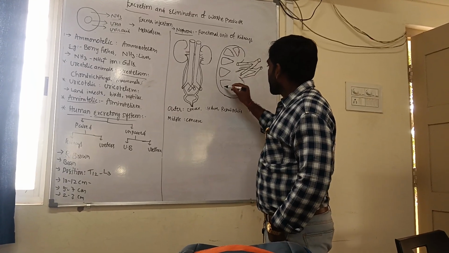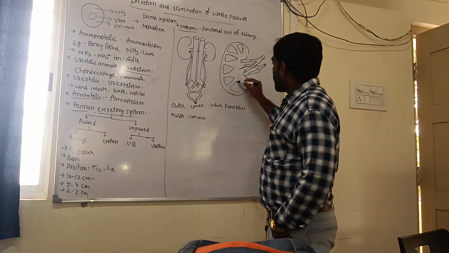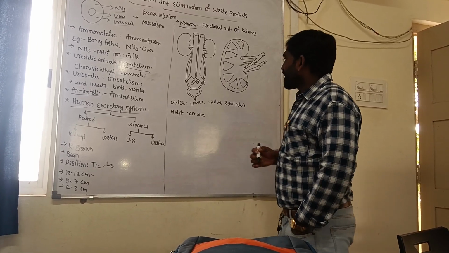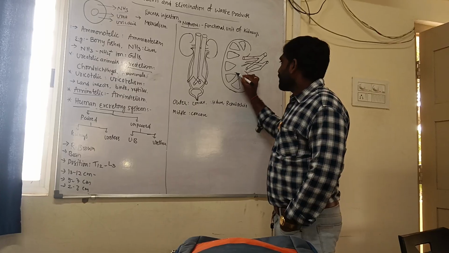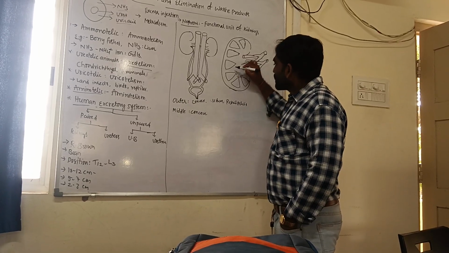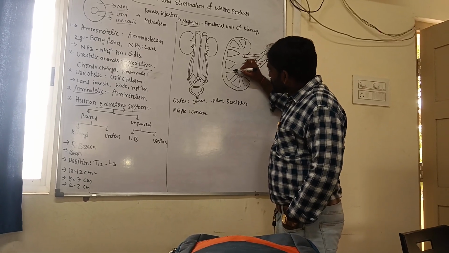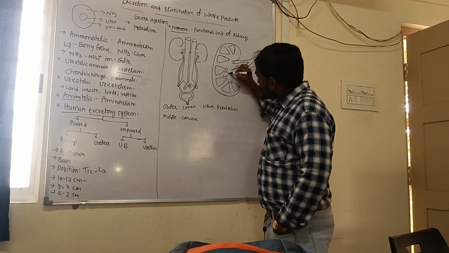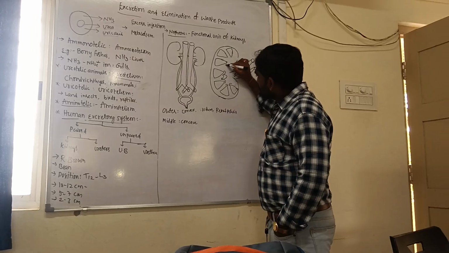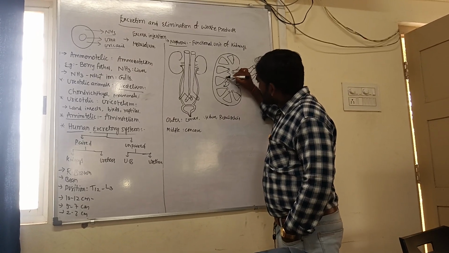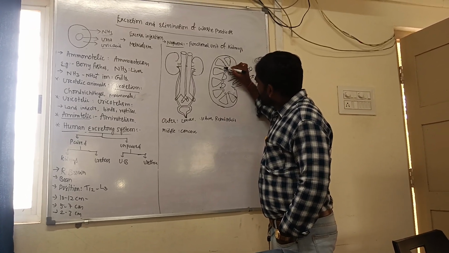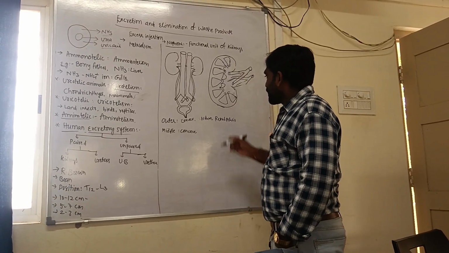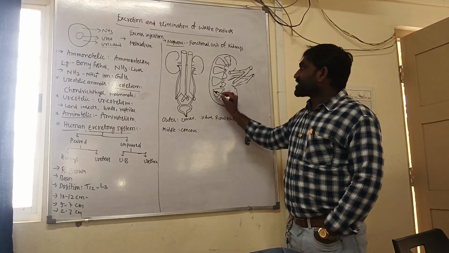The outer peripheral region is the cortex, and the middle portion we call the medulla. Now the cortex extends in between.